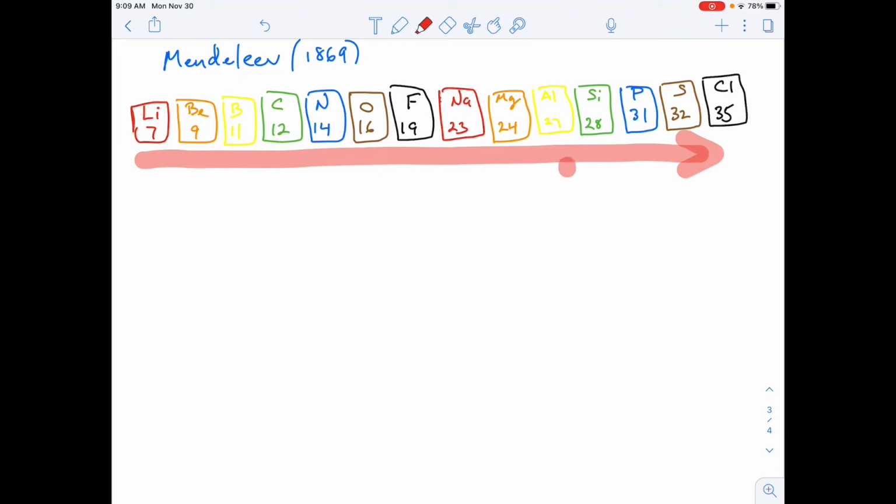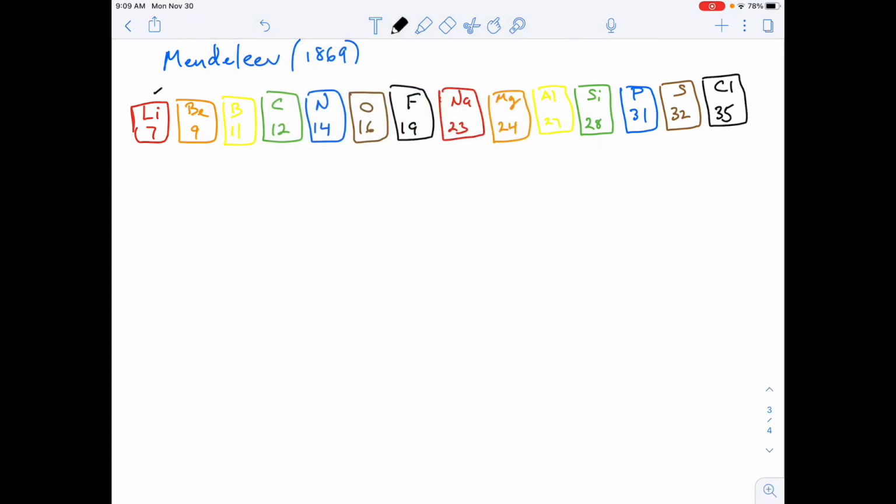So he noticed something. He noticed that this pattern of behavior seemed to repeat. We have lithium behaving a certain way. Then beryllium has a behavior, boron, carbon, nitrogen, oxygen, fluorine. And then if he continues, and again, this is by increasing atomic mass, then notice this pattern of behavior starts to happen.